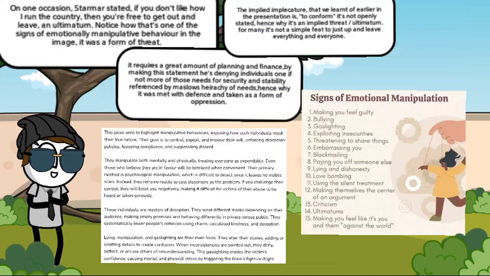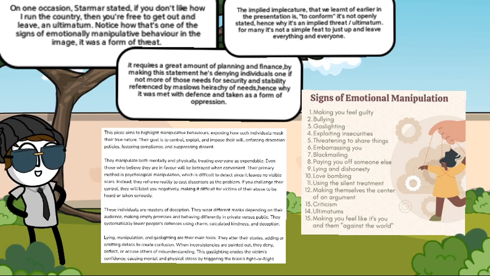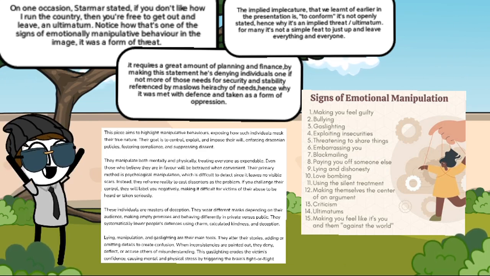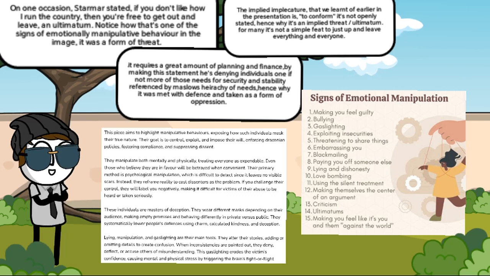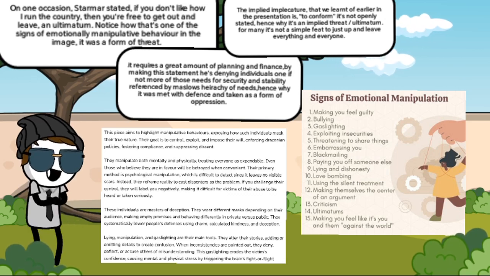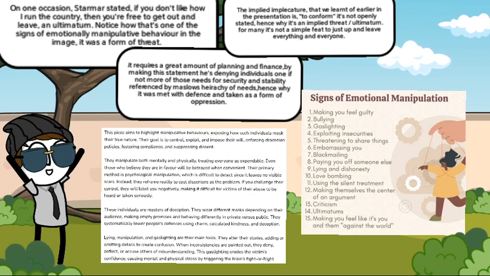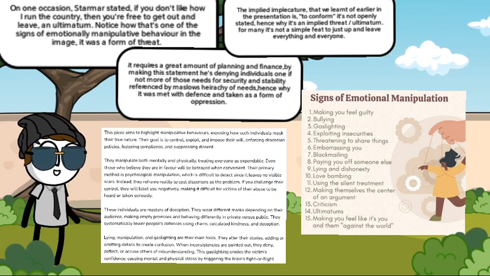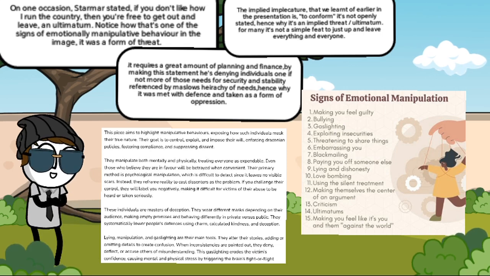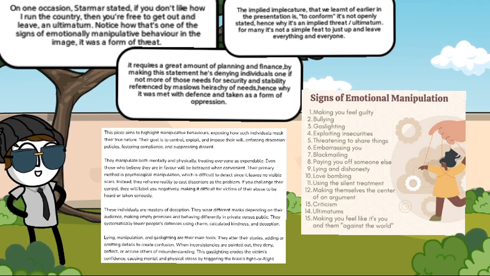On one occasion, Keir Starmer stated, "If you don't like how I run the country, then you're free to leave, to get out and leave." An ultimatum. Notice how that's one of the signs of emotionally manipulative behaviour in the image pictured aside. It was a form of a threat. The implied implicature that we learnt of earlier in the presentation is to conform. It's not openly stated, hence why it's an implied threat slash ultimatum.